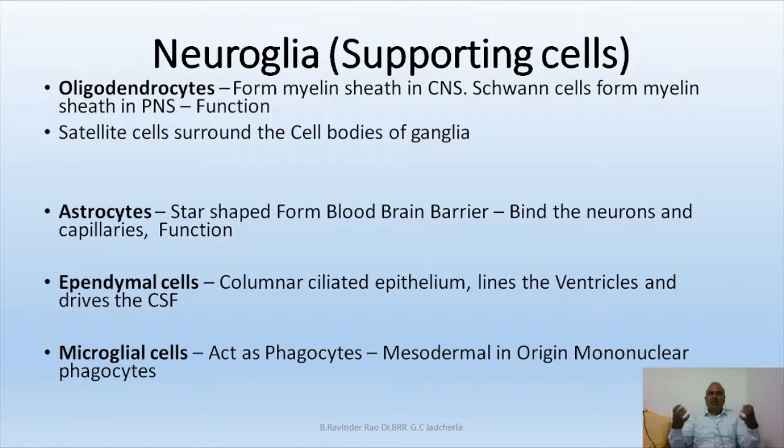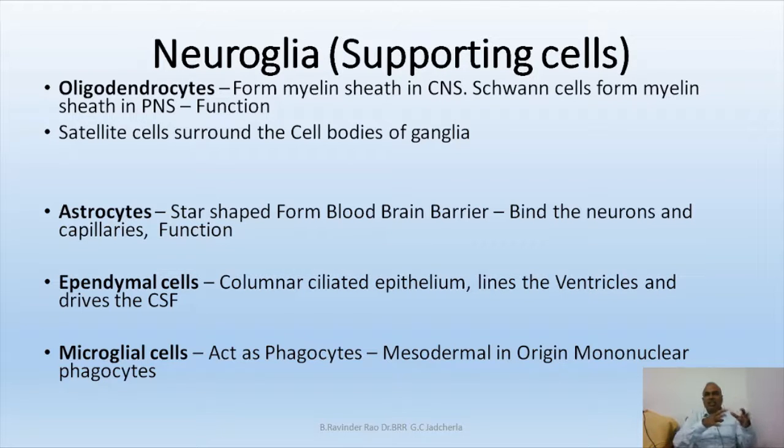Okay, these are supporting the neurons. The supporting function may vary from cell to cell. Let us see first oligodendrocytes. Oligodendrocytes form the myelin sheath around the axons within the central nervous system.